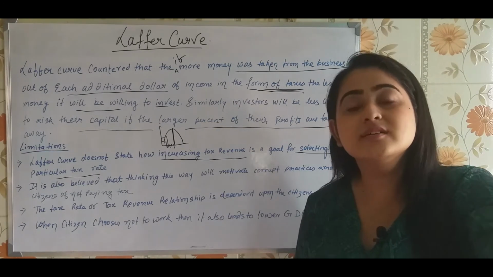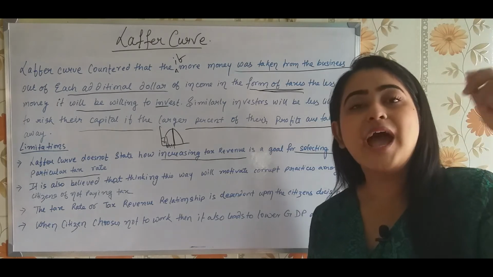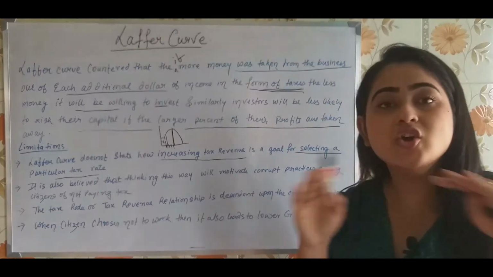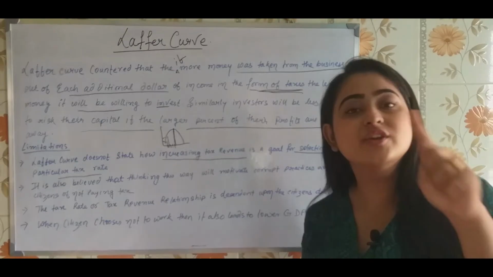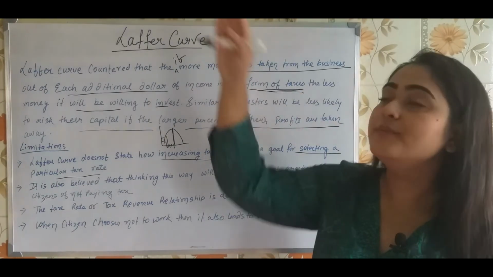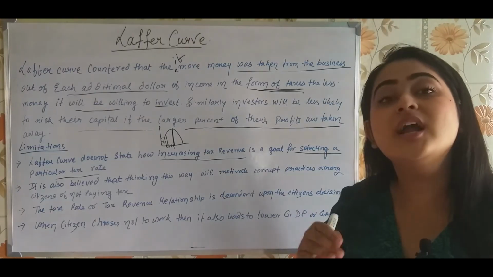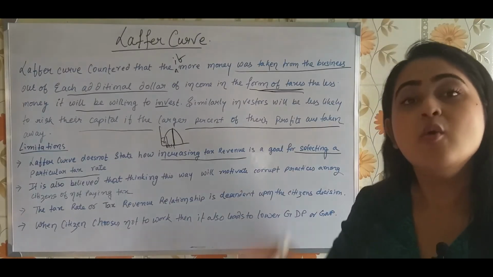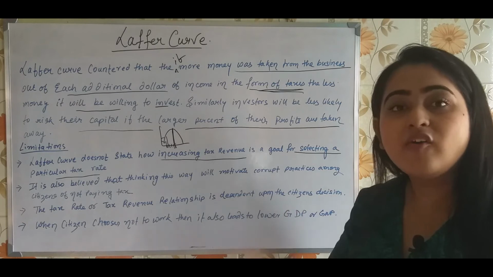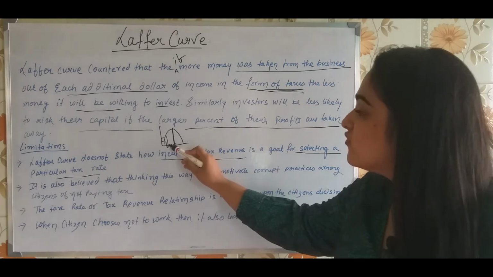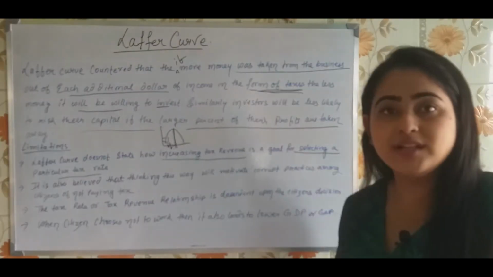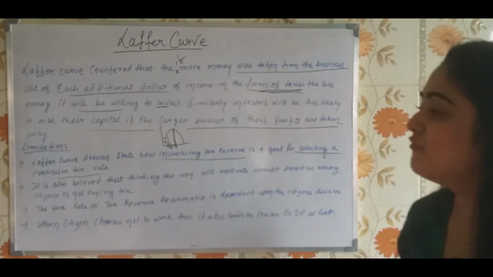Now, how is it justifiable that the tax rate is going to keep on increasing? The Laffer curve is not telling you what is the optimal level of tax you should be charging, till where the tax rate should be increasing. Why should a government even start increasing the tax rate till that extent? Why should I even bear the tax of rupees 10 till here? If the government is okay with the tax of rupees 5 till here, then why should I pay this much? The government should not even go till this position, isn't it? So that is the first point.